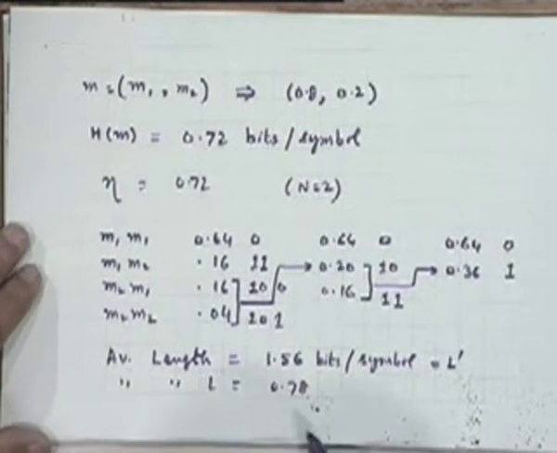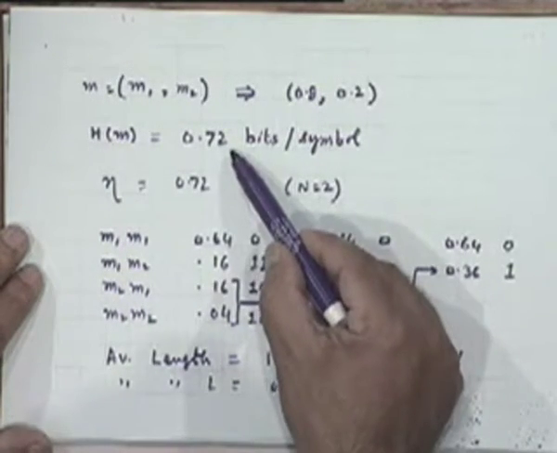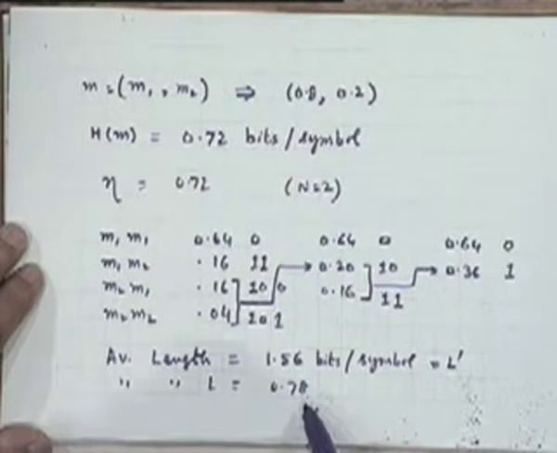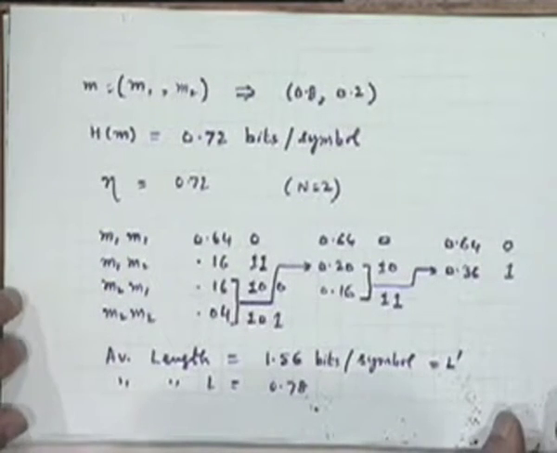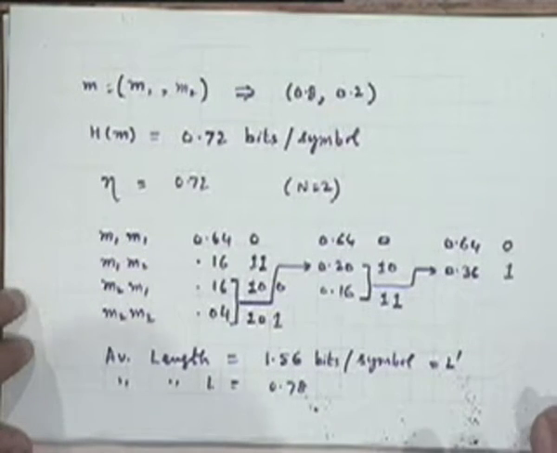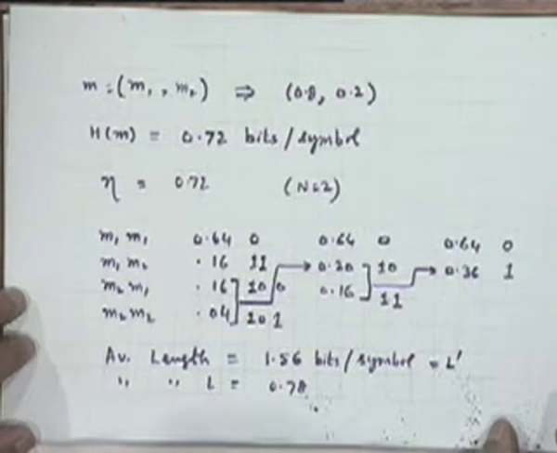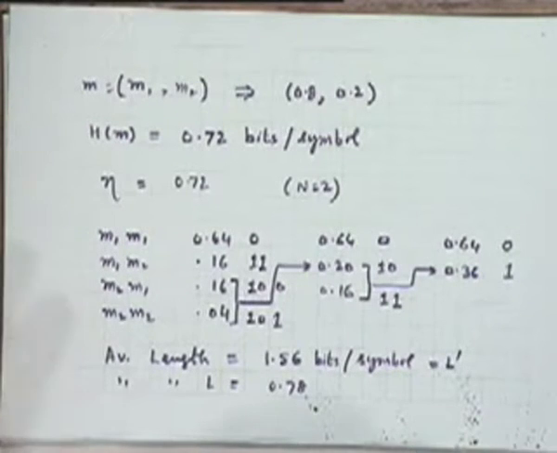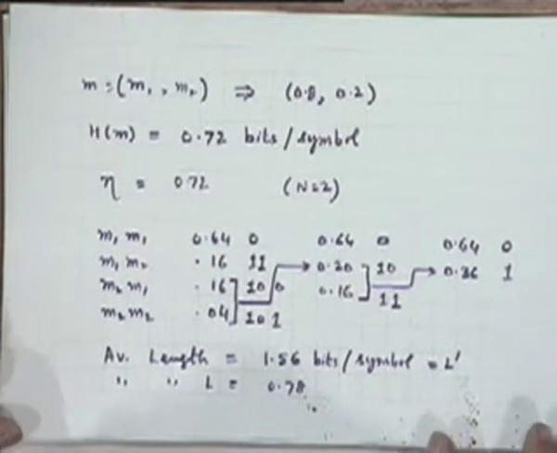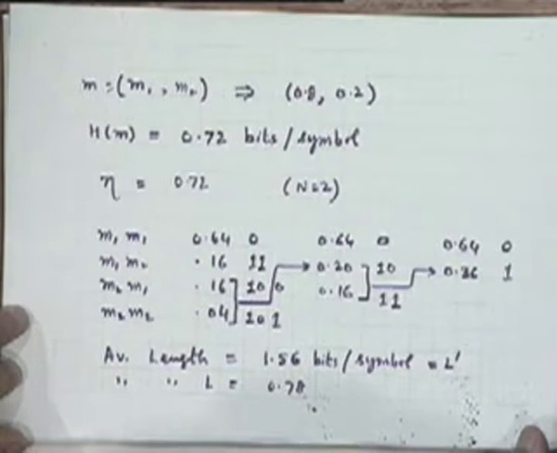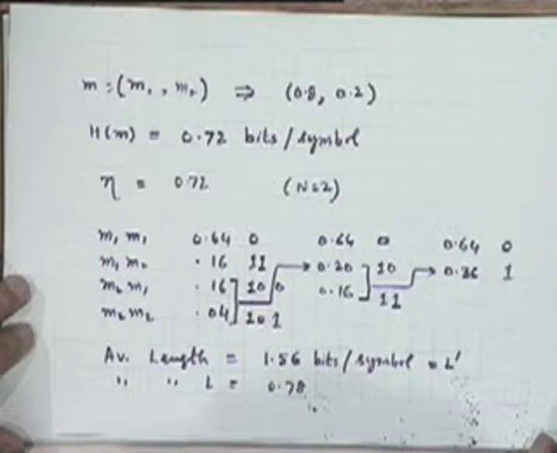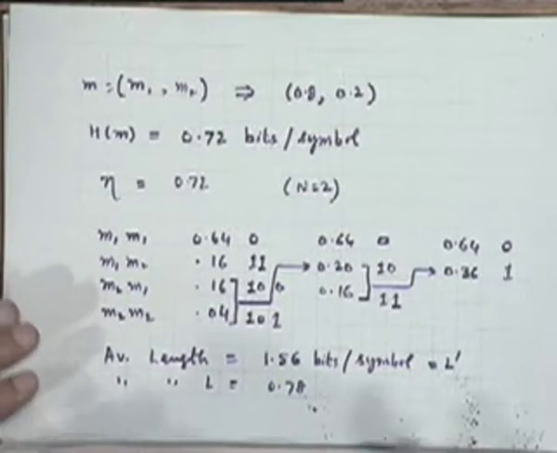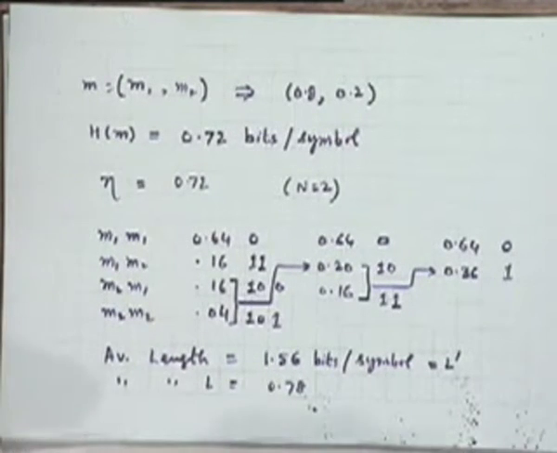So is it true? The entropy was 0.72 and the average length is very close to that now. It's 0.78. Right? So our efficiency has gone above 90%. One can check that if you take n equal to 3, you will get 98 or 99% efficiency, which is very good. So sometimes it's worthwhile introducing a bit of coding delay to get better representation efficiency. Remove as much redundancy as possible in the source emissions.